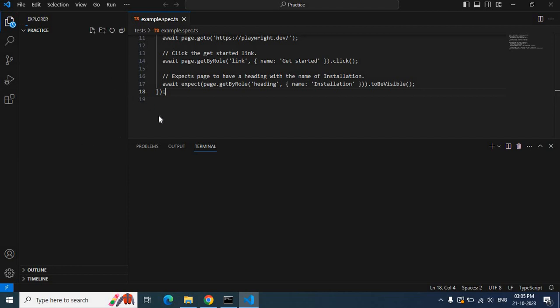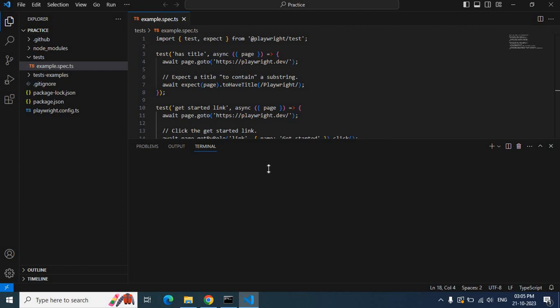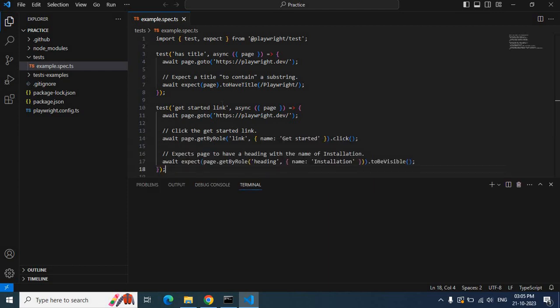So now let's see how to run the sample tests. Along with the installation, Playwright will give you some sample tests. We can check whether they are working or not. This is a sample test which is available under the tests folder.